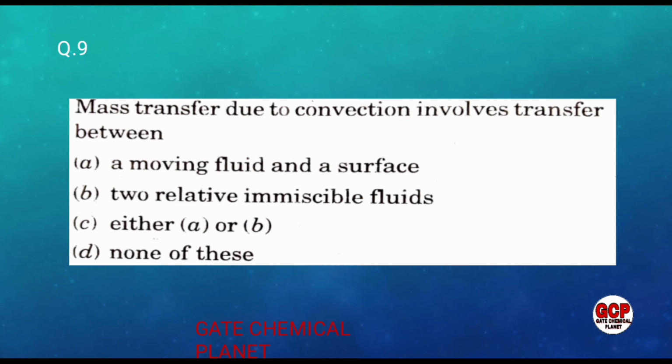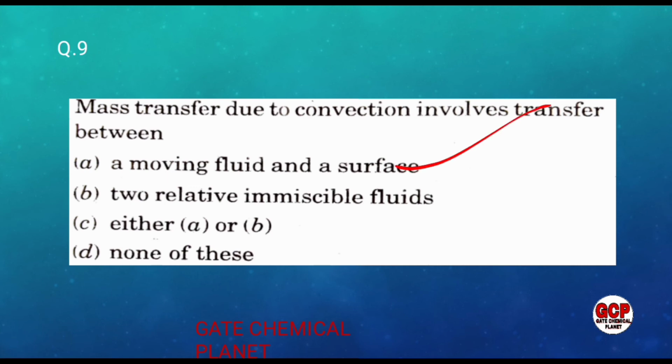Now move on, question number 9. Mass transfer due to convection involves transfer between a moving fluid and a surface, or two relatively immiscible fluids, either A or B. So according to the definition, mass transfer due to convection involves transfer between a moving fluid and a surface.